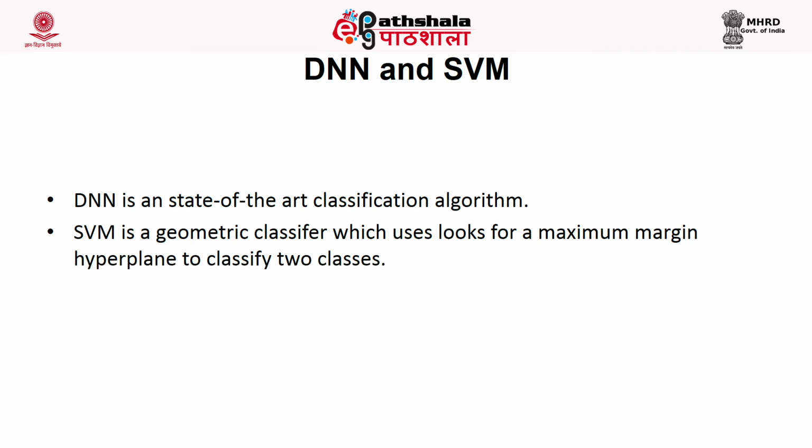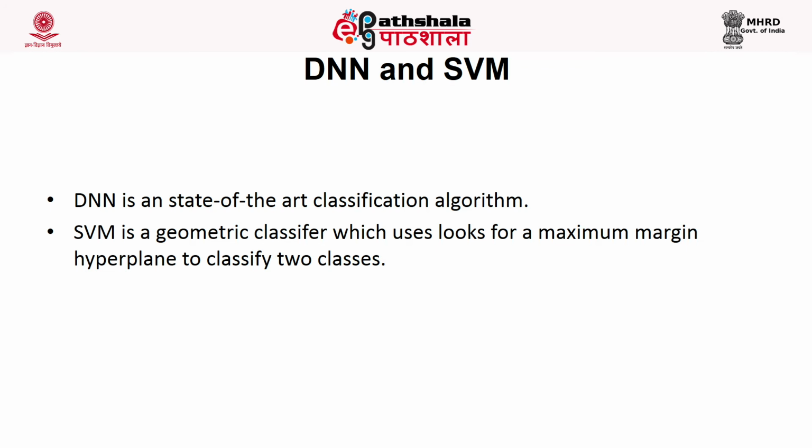A deep neural network is a very powerful tool to categorize both linearly and non-linearly separable data. By adding more hidden layers, we make our network deep, and deep networks are capable of classifying both linear as well as non-linearly separable data.